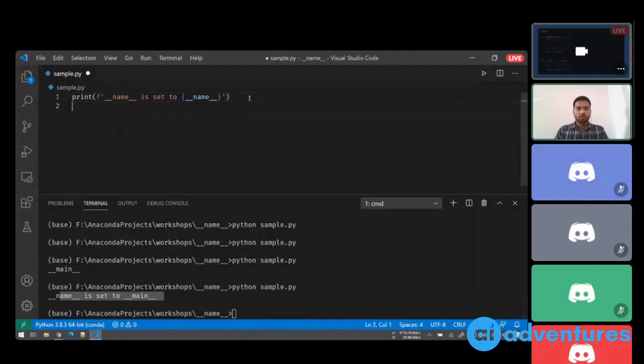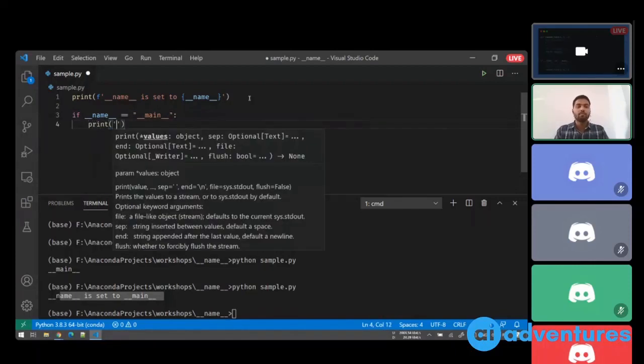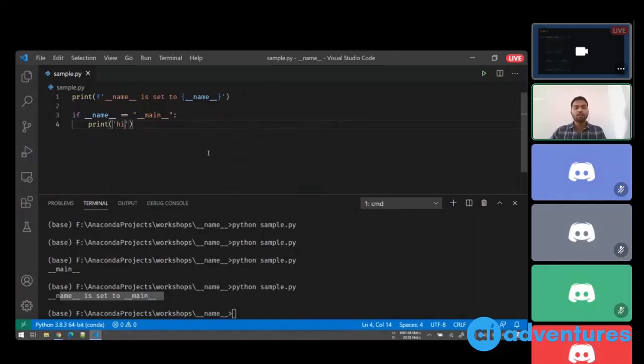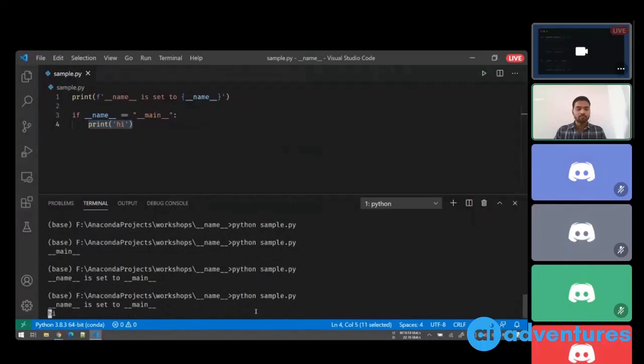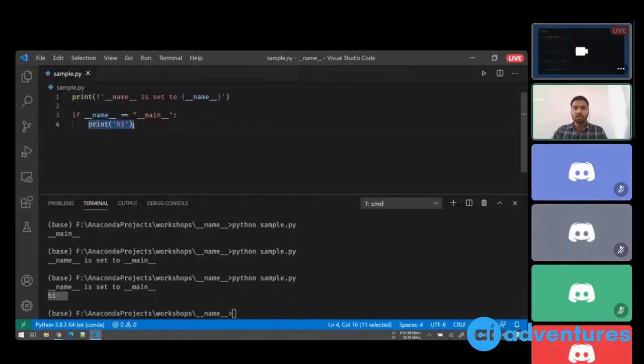Now if you see this piece of code, say if __name__ is equal to __main__, then I'll say print hi. Okay, so now this makes sense: this is a variable which is defined by Python itself, and initially the value is assigned to __main__. So this condition will be true, and hence you will see print hi. You can see this instruction was executed, and hence you see a hi here.